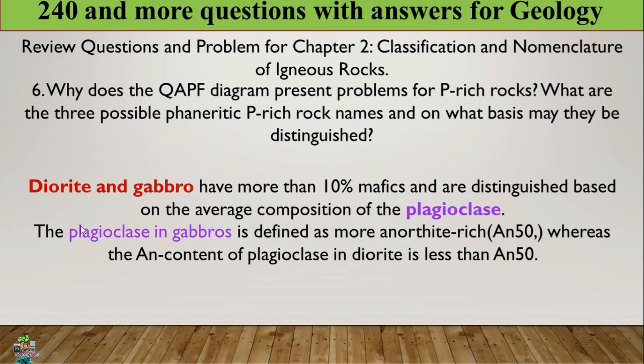This is very important. So in gabbro the anorthite content is greater than 50%, whereas in diorite the anorthite content is less than 50%. This is how we distinguish them based on plagioclase content. Don't forget this one.